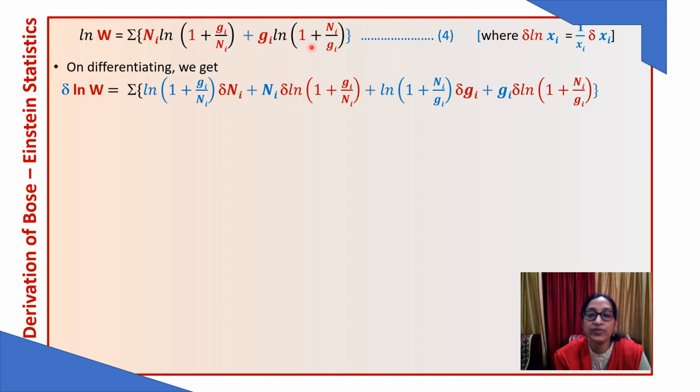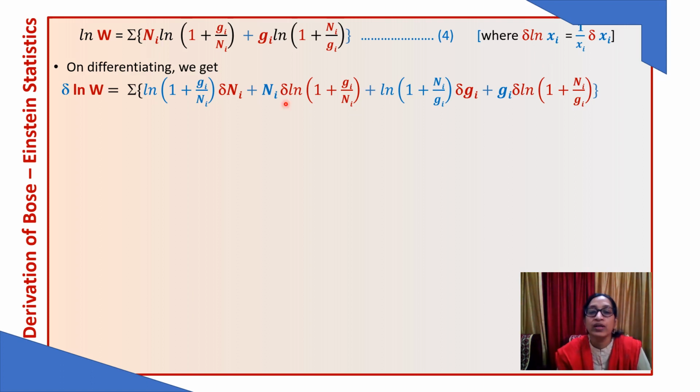Similarly here we are having two terms. So we will keep log (1 plus Ni upon Gi) constant and differentiate del Gi, plus Gi is kept constant and we will differentiate this logarithmic term. And we know that del log x is given by 1 by x del x. So we can solve this and this using this expression.